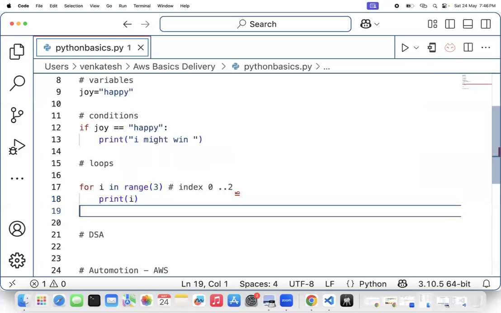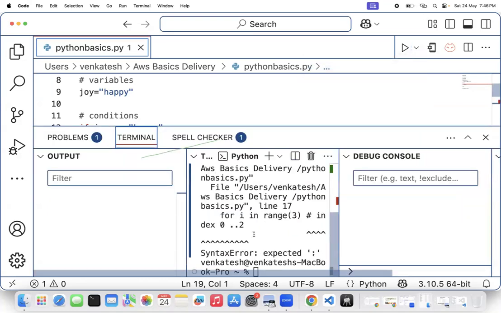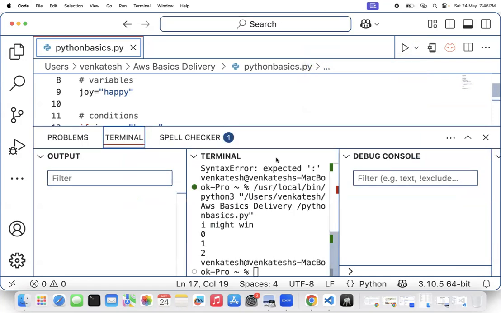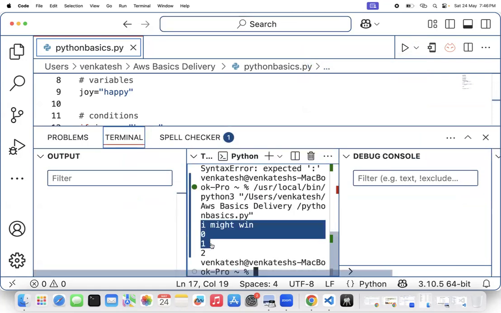You can see the output is going to be like this. There is a syntax error, a colon, that you can fix here. So you get I might win and 0 1 2.